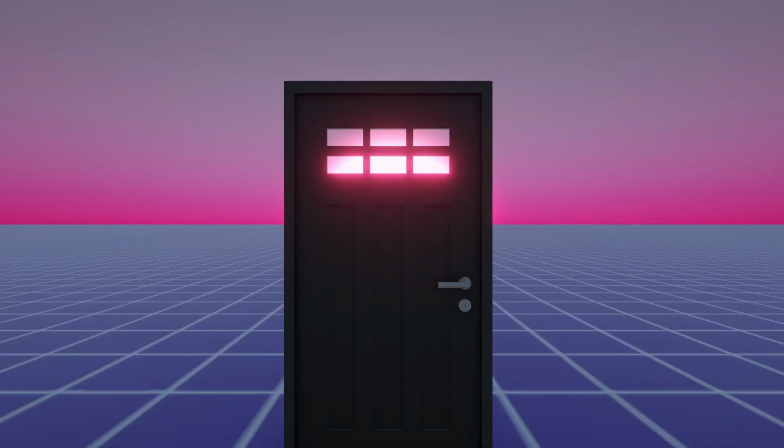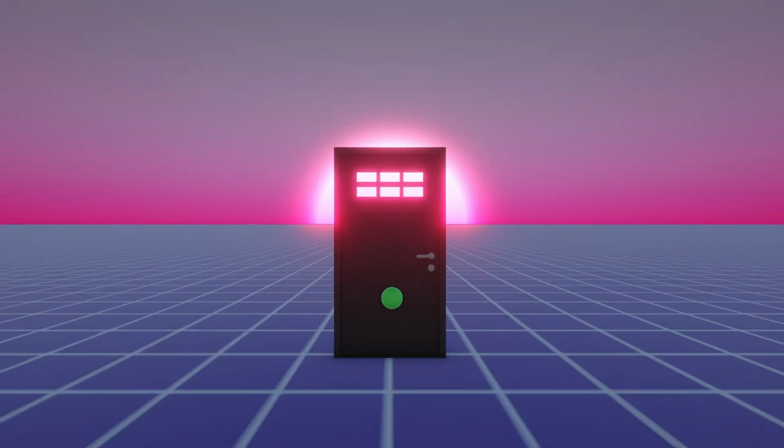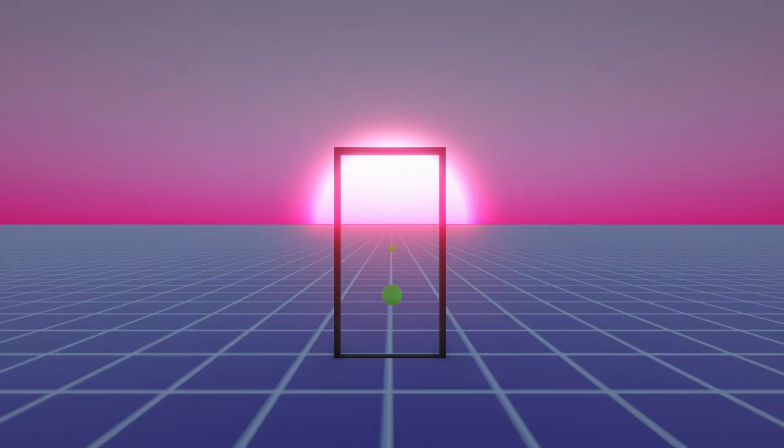Want to open doors, destroy enemies, or trigger events when your player moves around? In this video, I'll show you exactly how to use Unity's triggers and colliders to do all that the right way.